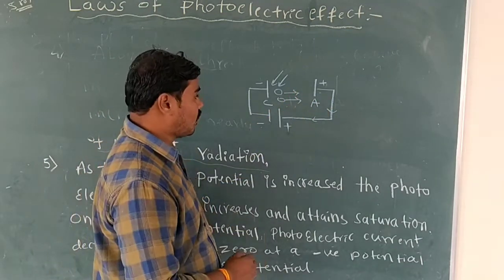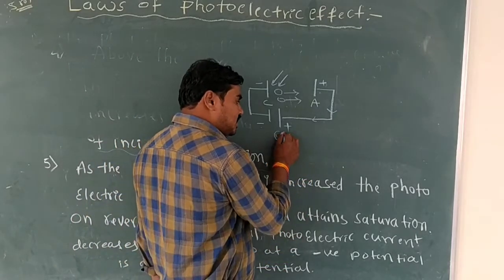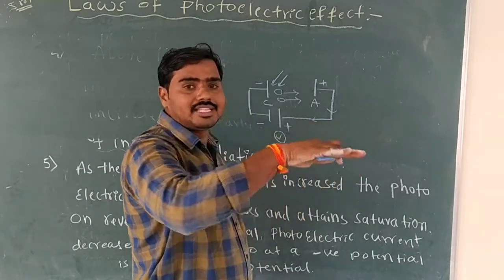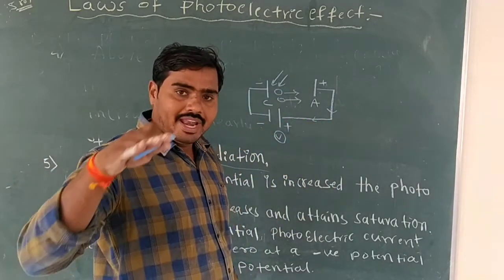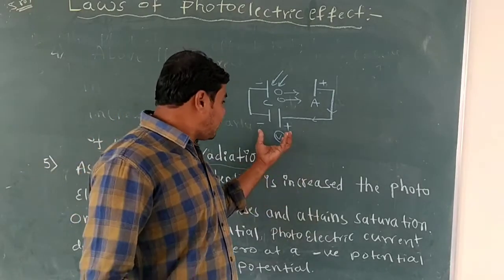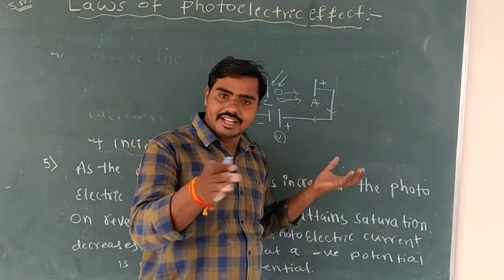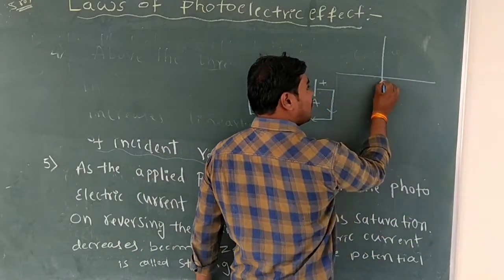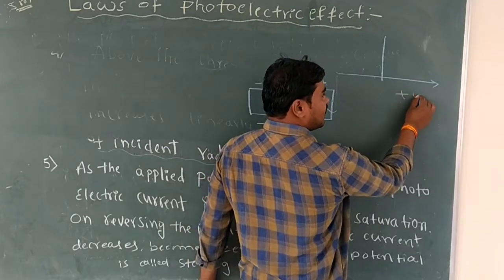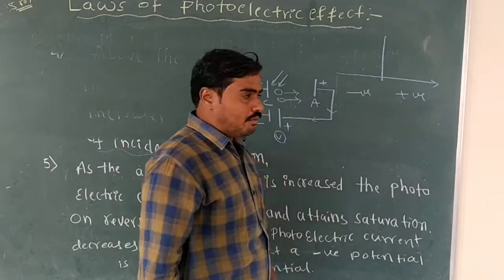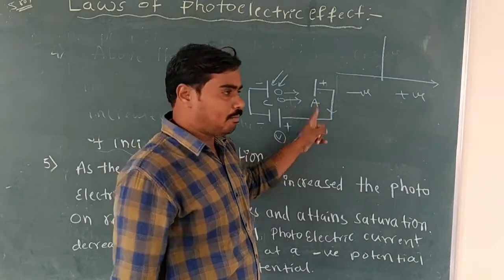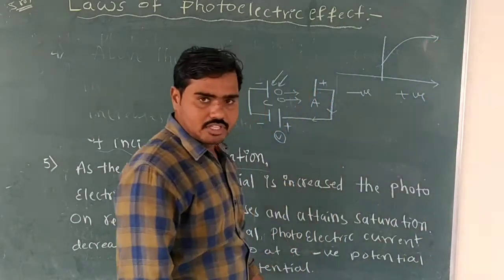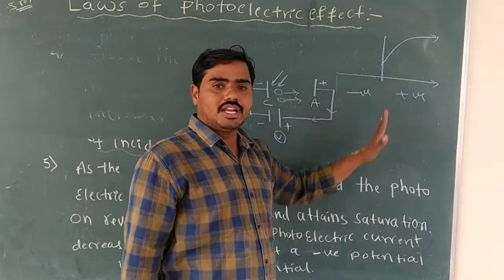Then, after increasing the potential, the current also increases and it attains a saturation point. When it reaches the saturation point, even after increasing the potential, the current does not increase. Like this: when you increase the positive potential to the anode plate, the current increases and then saturates. That is called the saturation current.